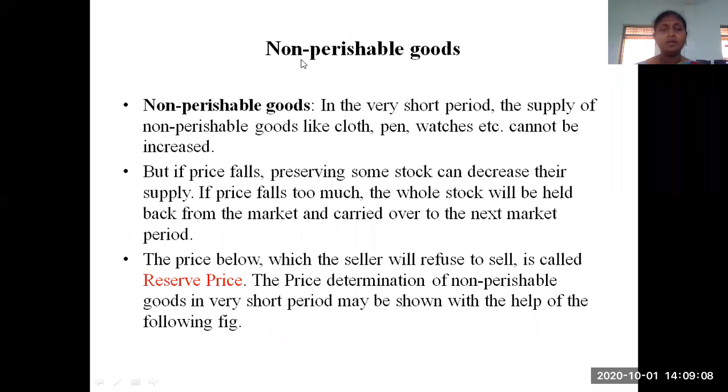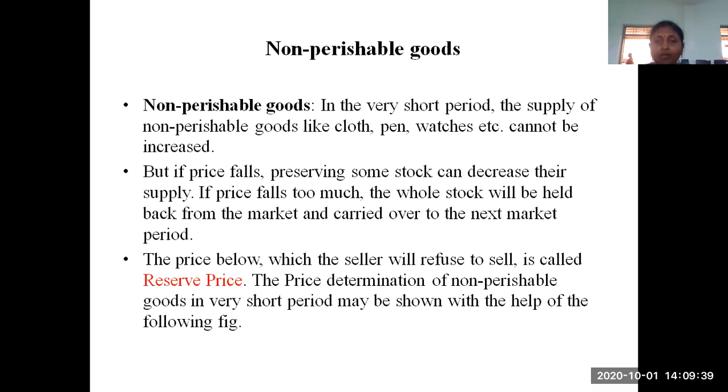From today's class, we are going to start the discussion of non-perishable goods. Non-perishable goods are durable goods, that means their lifetime exists for a certain number of years or days. That type of goods are called non-perishable goods. What time period are we considering? We are considering a very short period, which is also called the market period.